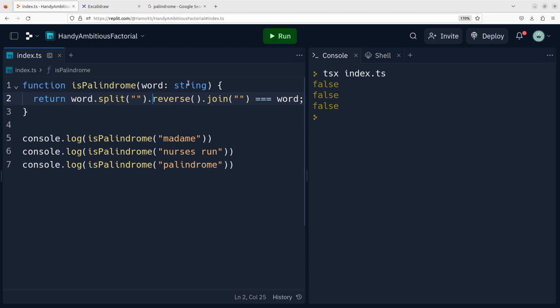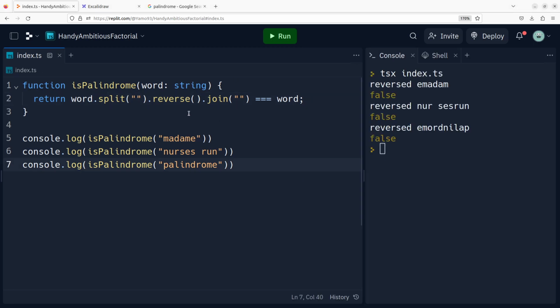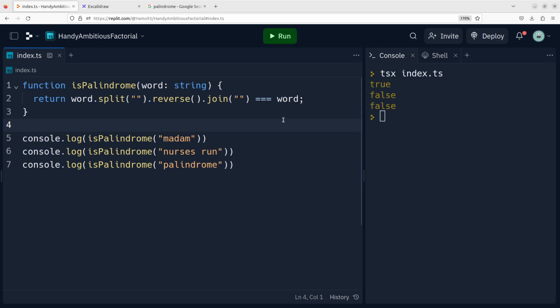That's not sufficient. Of course, this is not correct because it's not madame with an E. So I'll remove that, and then the first test case hopefully will run. So true, that's correct. This is still false because we don't check the empty spaces, right? So we need to remove that as well.